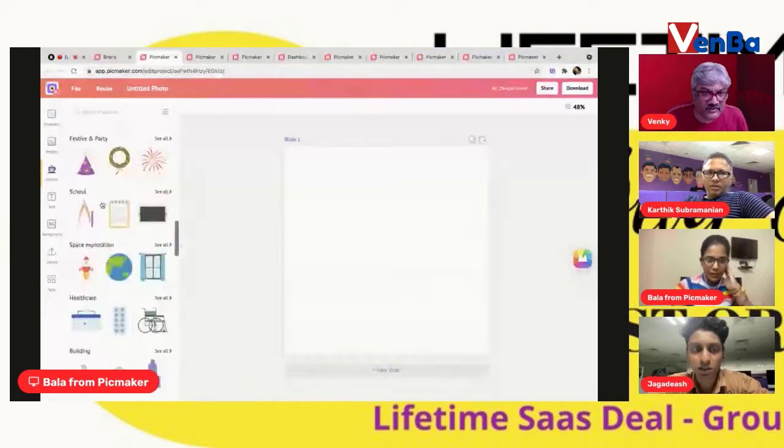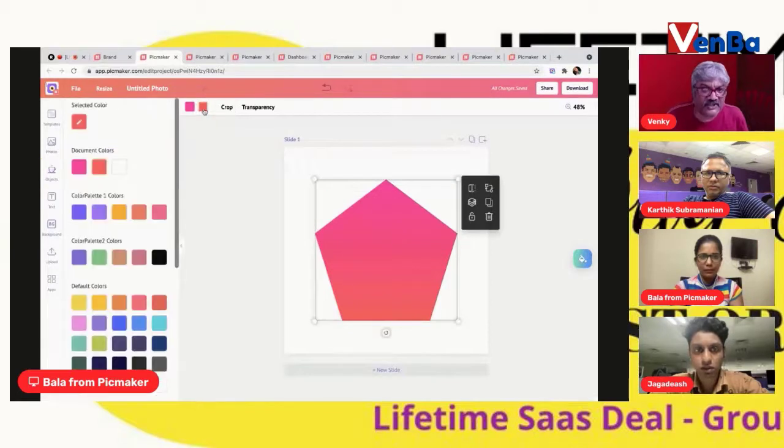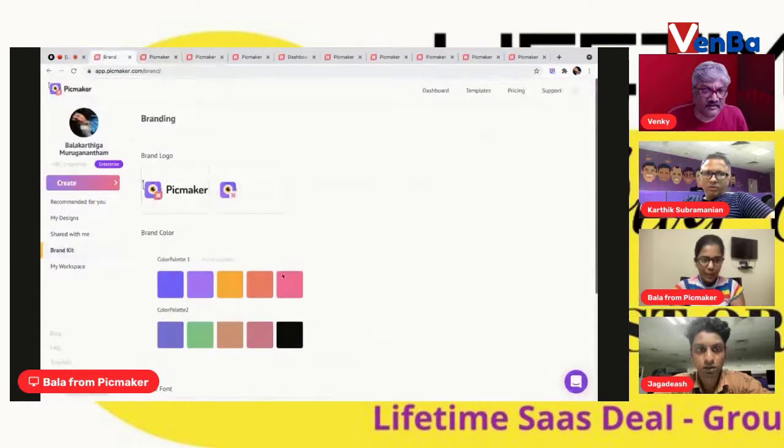Maybe add some object, a random object, and the shape something. Yeah, that works. So here you've got the colors preloaded. Okay, those are my brand kit colors, is it? No, this is the color of this particular shape. I'm clicking on that particular color, and this is my primary palette that I have uploaded in my brand kit.